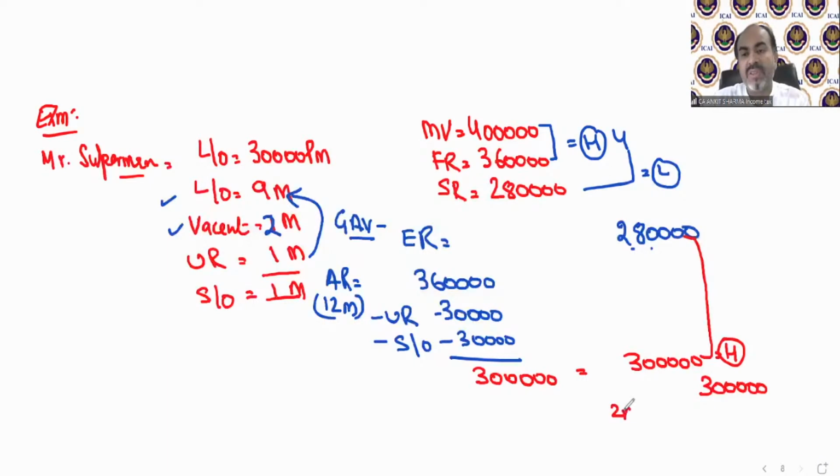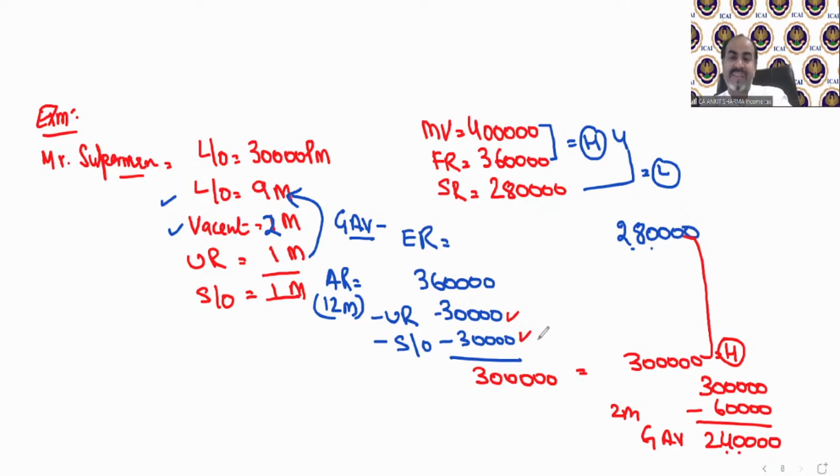Vacancy is for 2 months. So that means 60,000 can be deducted over here and GAV will be 2,40,000. It's just following the steps. There is nothing complicated in this also. If you are able to remember these steps, that is the exact steps, then you can solve it very easily. Look how simple it was. There was nothing complicated.